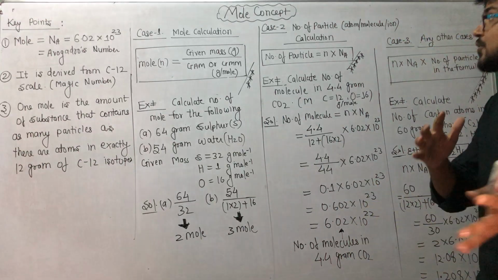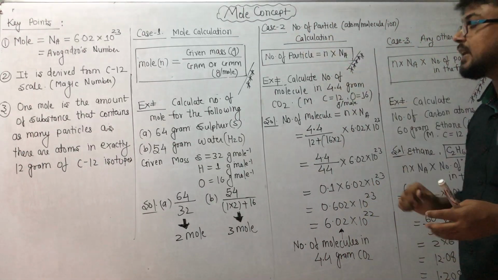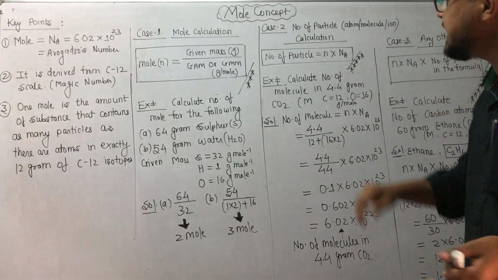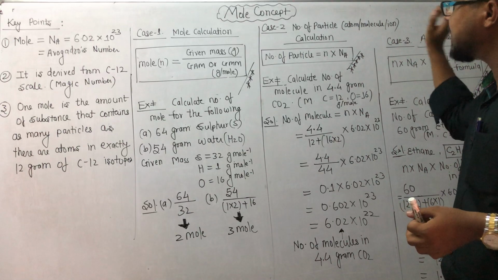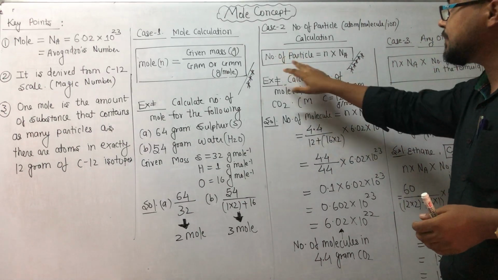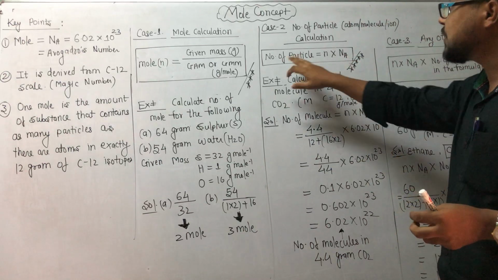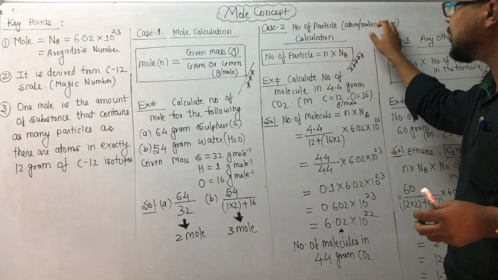Okay, in the next question it is the number of particles. Number of particle calculation. What is a particle? It is an atom, it is a molecule, it can be an ion. Okay, so the Guru Mantra, the 5-star formula. A little complexity is there. So number of particle can be atom, molecule or ion.